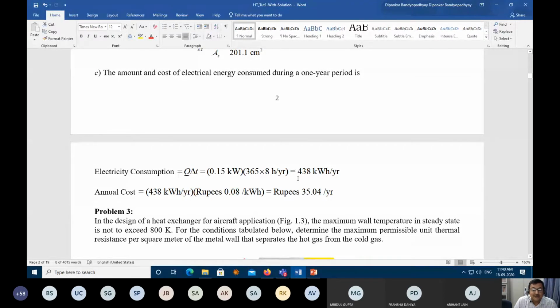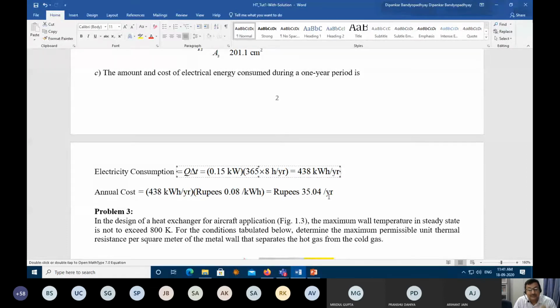Then you multiply by the cost per kilowatt hour, and that gives you the total amount of rupees. So 438 kilowatt hour corresponds to rupees 35.04. Am I clear? So what is your target as an engineer?